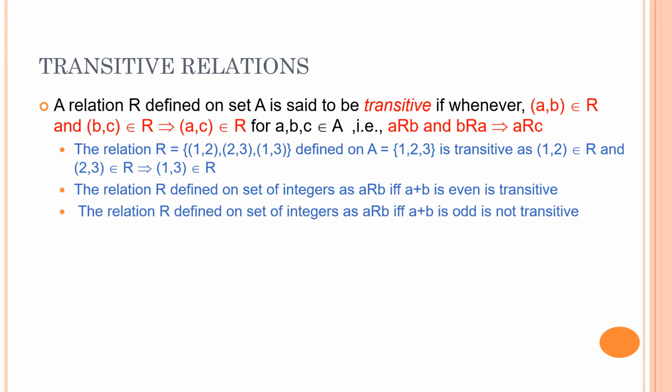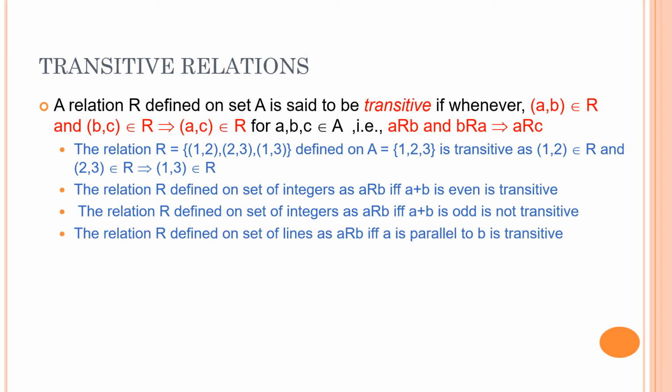Let's take another example. The relation R defined on the set of integers as A plus B is odd is not transitive. It is not necessary that if A plus B is odd and B plus C is odd, then A plus C is also odd. Let's take a simple case. Let us take A as 2 and B as 1. So 2 plus 1 is odd. Let's take B as 1 and C as 4. So 1 plus 4 is again 5, which is odd, but A plus C, 2 plus 4 is 6, which is not odd. So this is not a transitive relation.